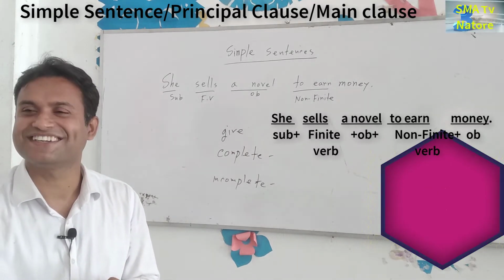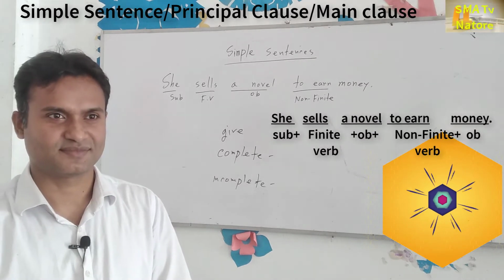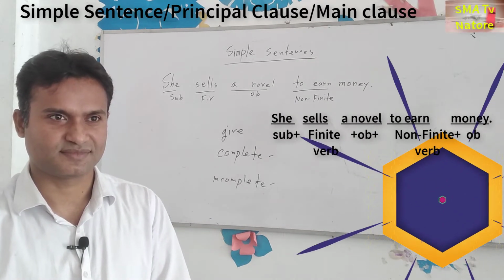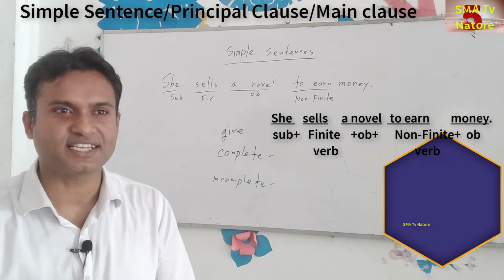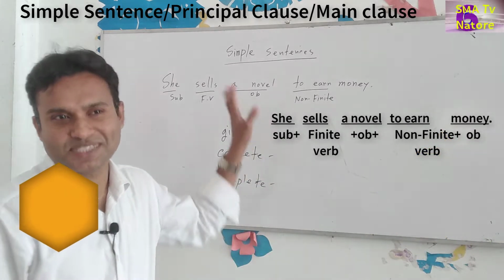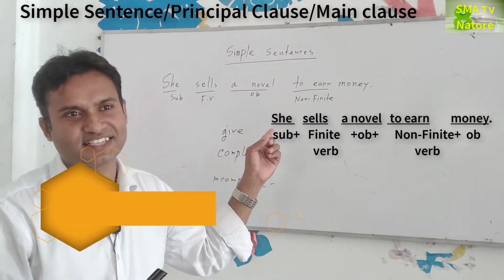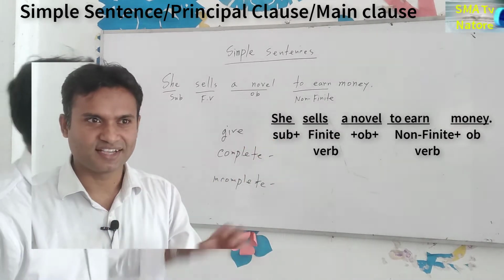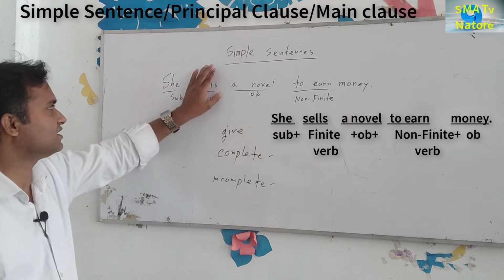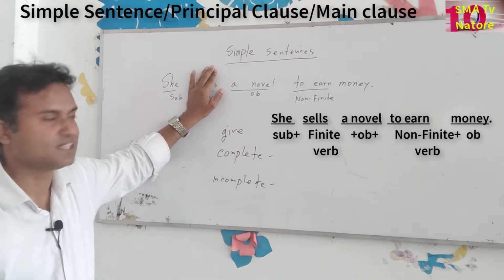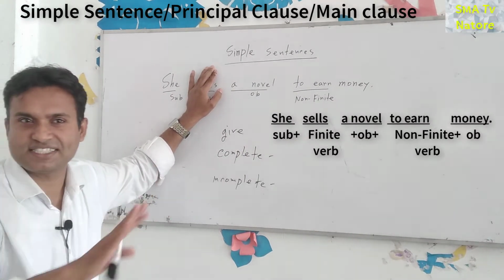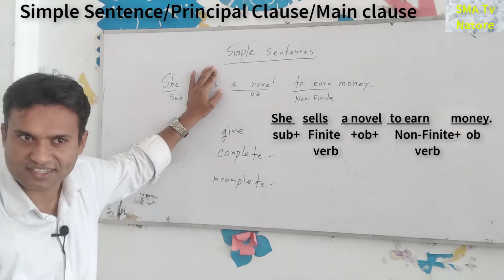You're right. We can say sentence. I am saying that if the sentence give the complete meaning, then we can say it is the sentence. Otherwise, it is not sentence. In this sentence, if we delete these verbs, then this sentence does not give the meaning completely.